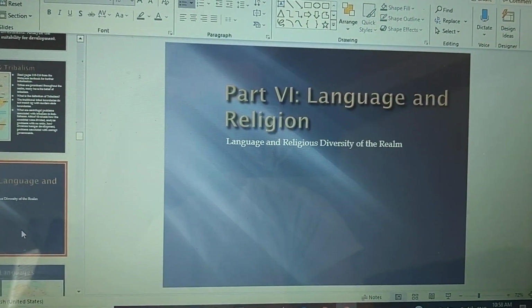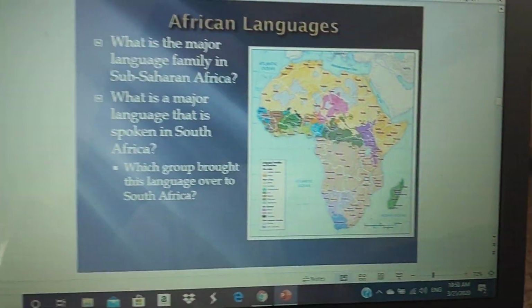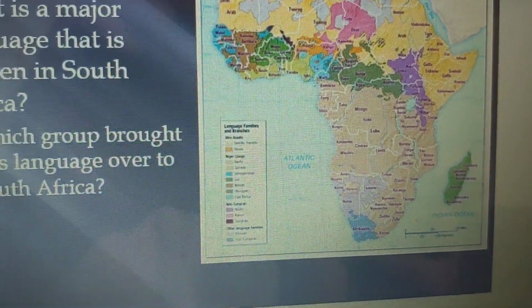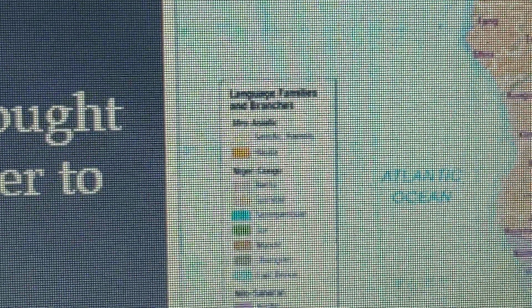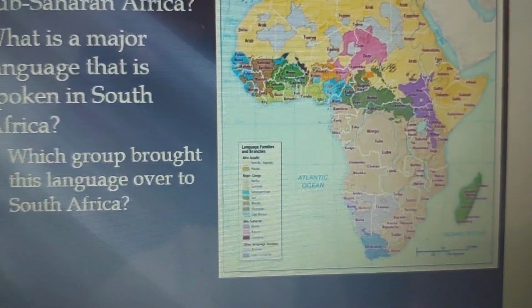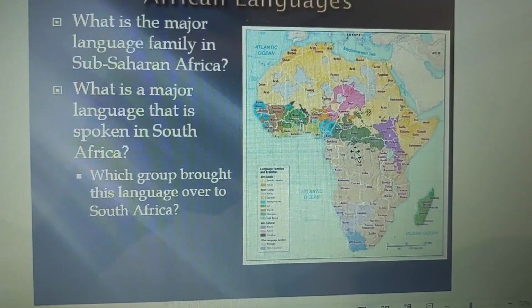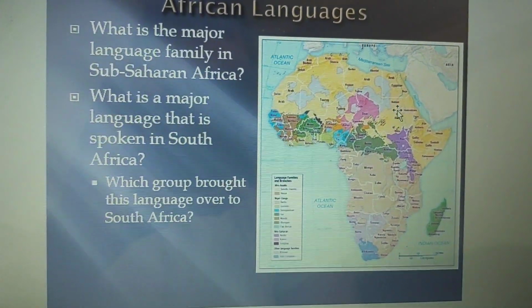So now going to the language and religion of sub-Saharan Africa. You can see from this map here the major overall language family, and I'll zoom in so you can see it right here. It is Niger-Congo. Niger-Congo is the dominant one. You can clearly see it throughout. Different up here in North Africa and the Middle East.